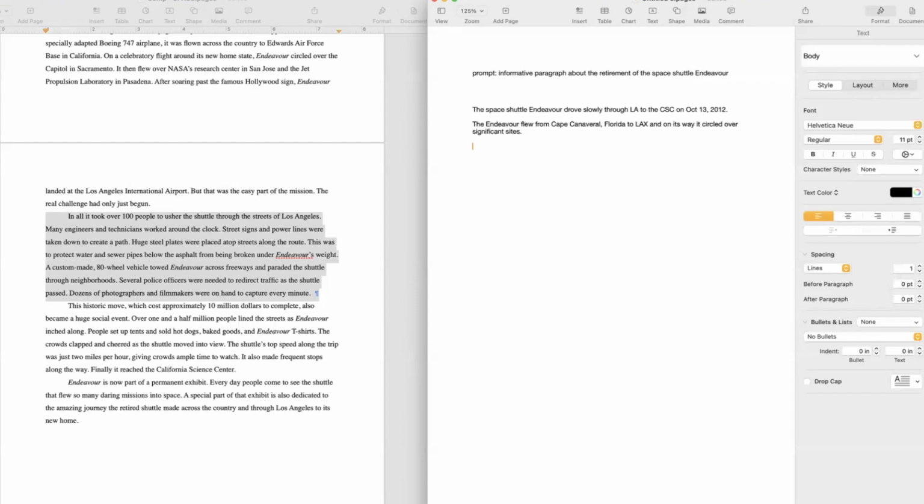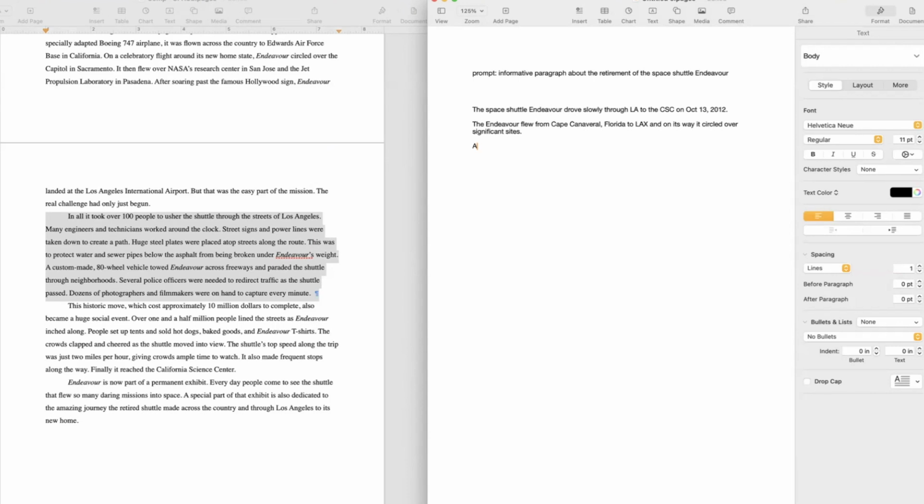So let's go back to thinking like our first main idea statement. The Space Shuttle Endeavour drove slowly through LA to the museum on October 13th, 2012. Then it said it flew to Cape Canaveral, kind of went backwards there because it was doing an introductory paragraph. So let's go back to that idea.